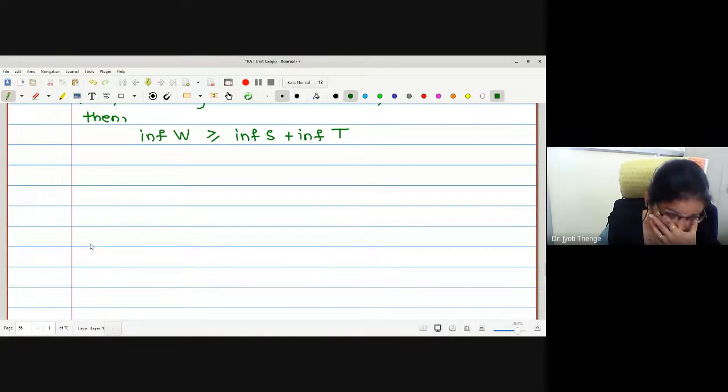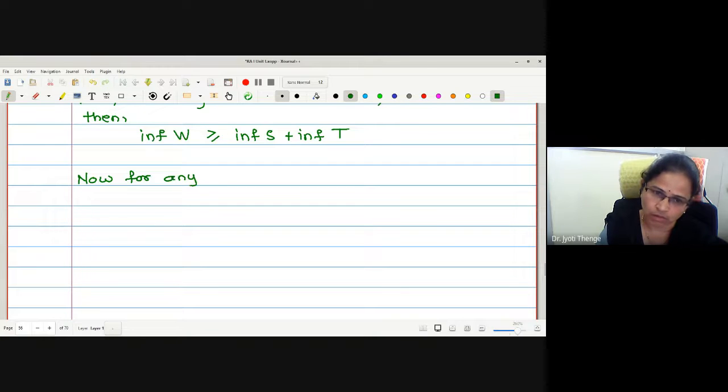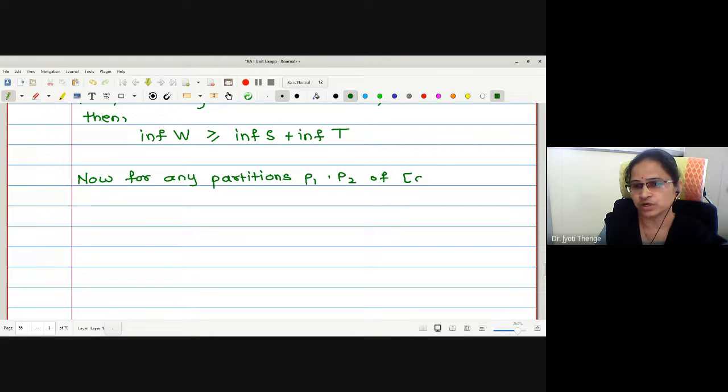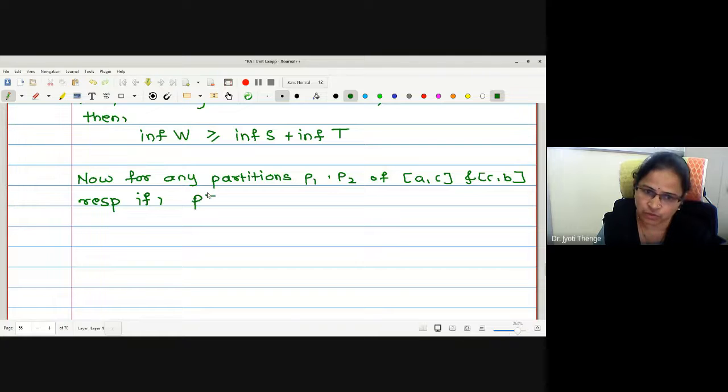Now let us take some partitions P1, P2 of both the intervals AC and CB respectively. If P star we denote by P1 union P2, then again we write the relation between the upper sums. So can I write directly now, U(P star, f) is U(P1, f) plus U(P2, f).